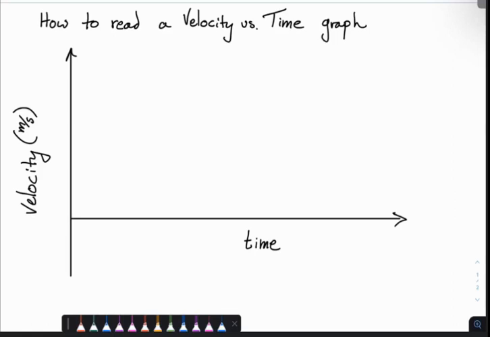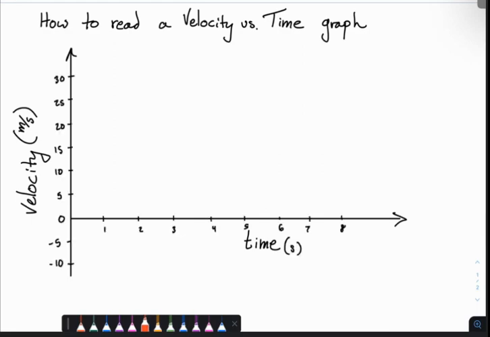Alrighty, so in this video, I'm going to teach you how to read a velocity versus time graph where the object is speeding up or slowing down or going at a constant velocity. All right, so the first thing that I want you to think about is the velocity versus time graph itself. A lot of times the easiest way to learn this is to go ahead and put numbers on the velocity axis just to make it easier to talk about. So I'm going to go ahead and do that.